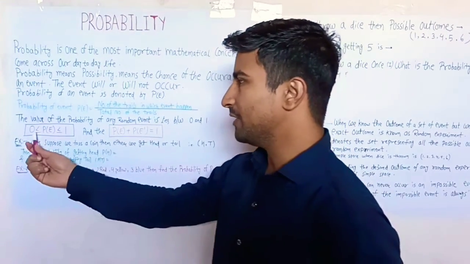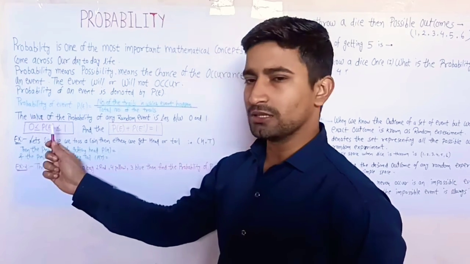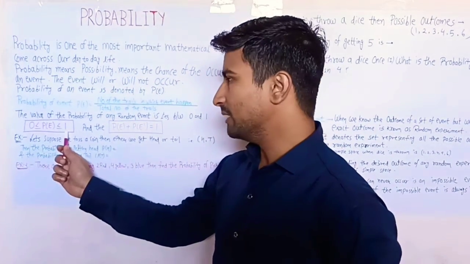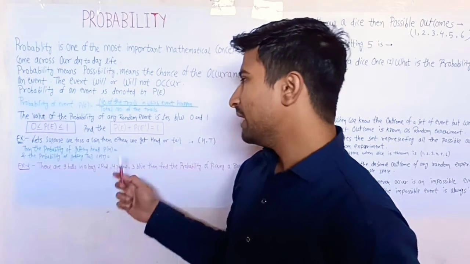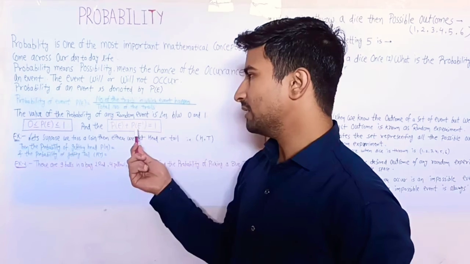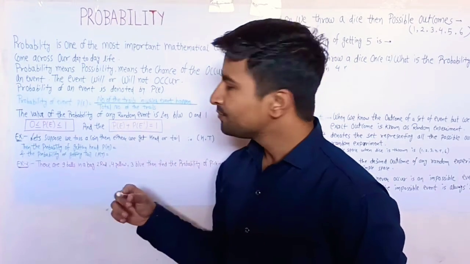If the probability of any event is 0, it will not occur, 100% not occur, and if the value of the probability is 1, that means it will 100% occur. And the summation of the probability of the event happening and not happening is always equal to 1.